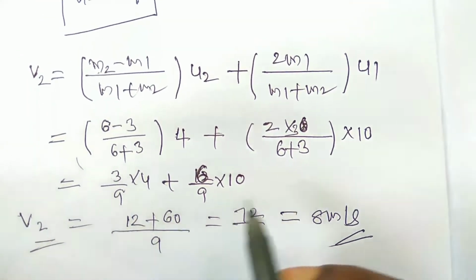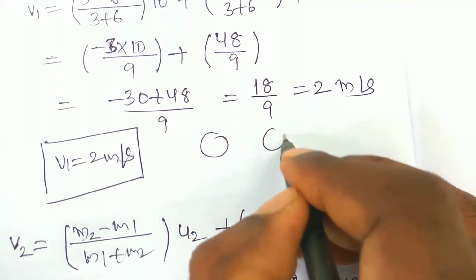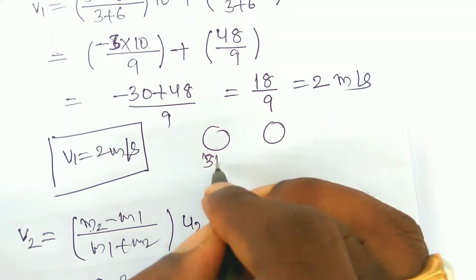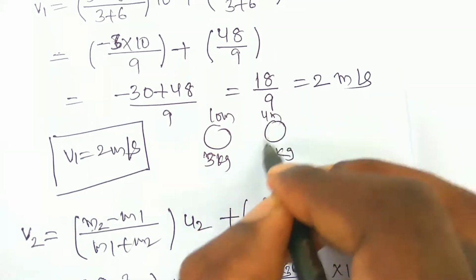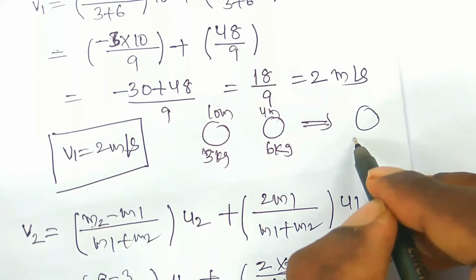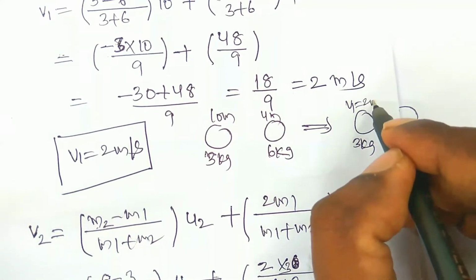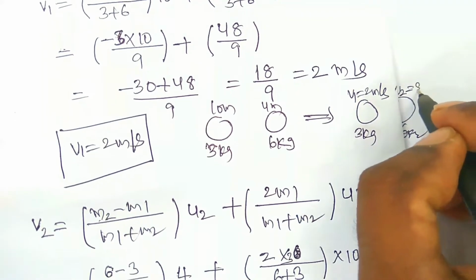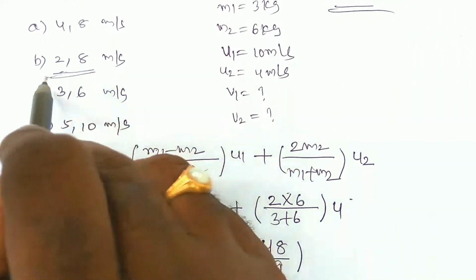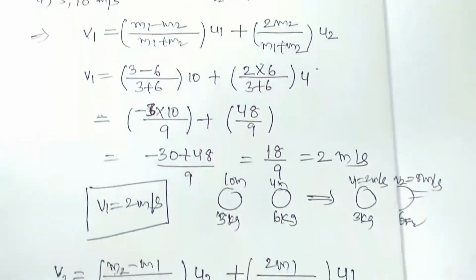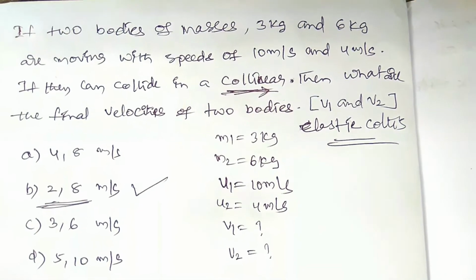So here are the values of final velocities of v1 and v2. This is the first body and this is the second body, m1 equal to 3 kg and m2 equal to 6 kg, with 10 meter per second and 4 meter per second. After the collision it has 3 kg and it has 6 kg, but v1 is equal to 2 meter per second and v2 is equal to 8 meter per second. So these are the values you have to derive, that is 2 and 8 meter per second. This is simply the direct formula you have to use in this type of numericals. Okay, do you understand?